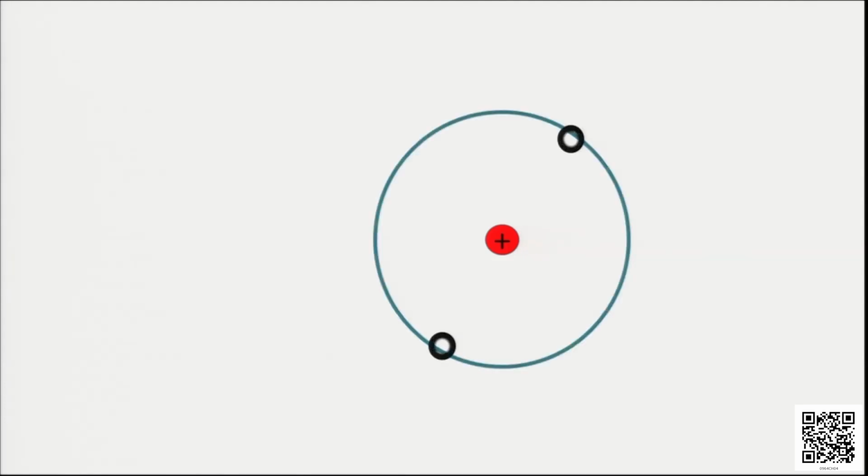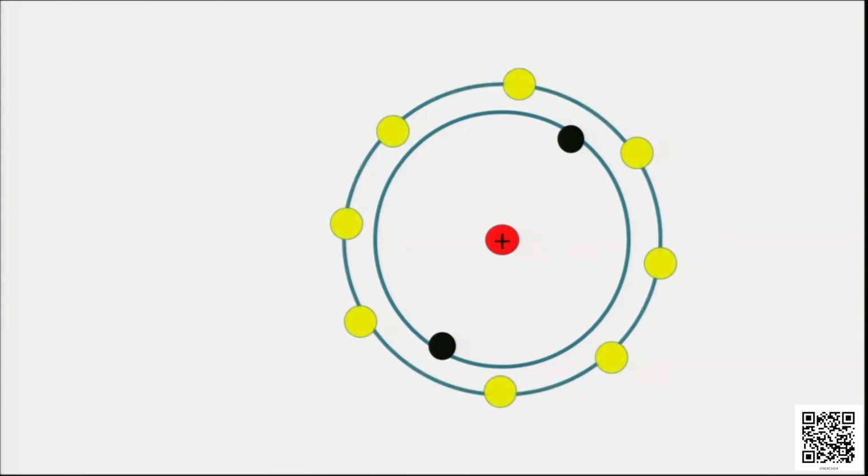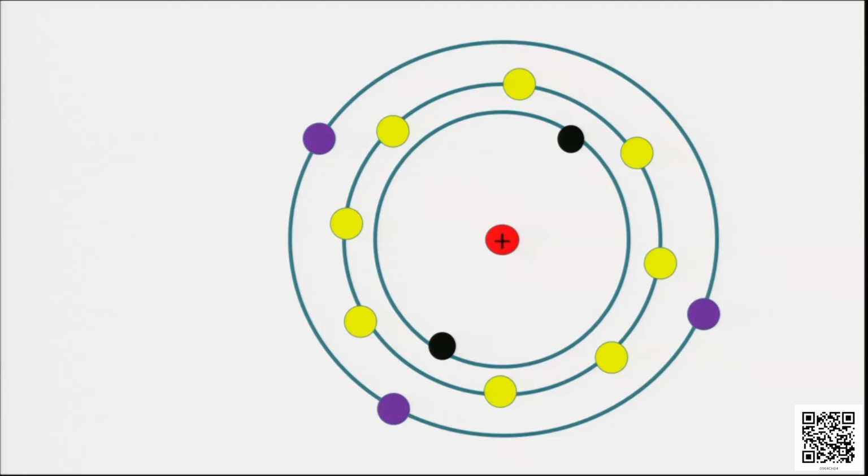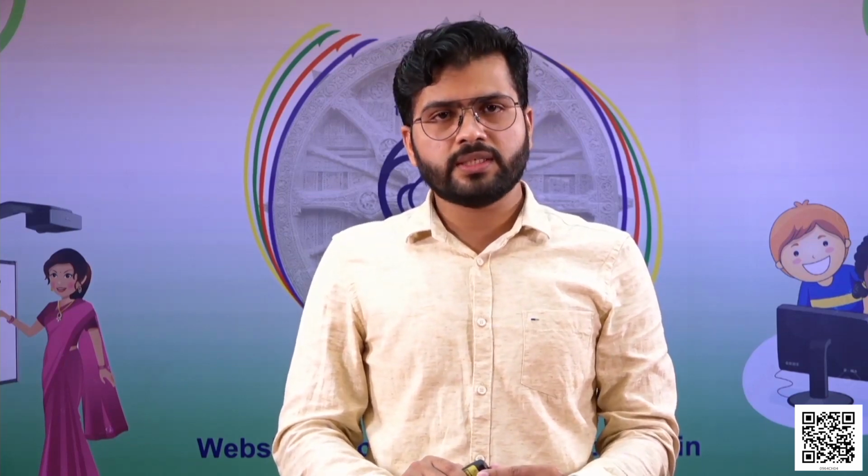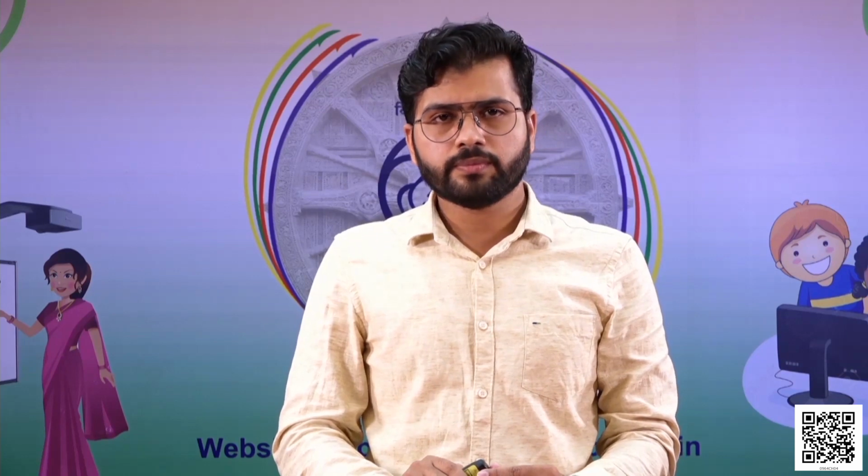So this is the nucleus, and around the nucleus we will have 3 cells. The first cell is the K cell containing 2 electrons, the L cell containing 8 electrons, and the outermost cell, that is the M cell, containing 3 electrons. So the distribution will be K 2 electrons, L 8 electrons and M 3 electrons. So total 13 electrons, and as you know 13 electrons are present in the atom of aluminium.